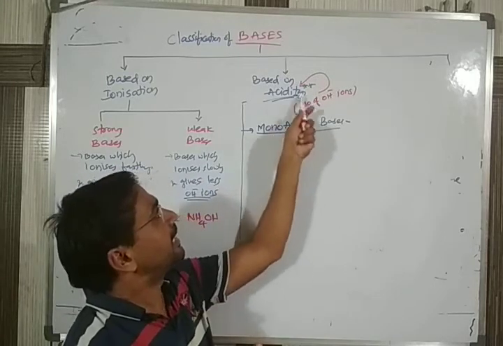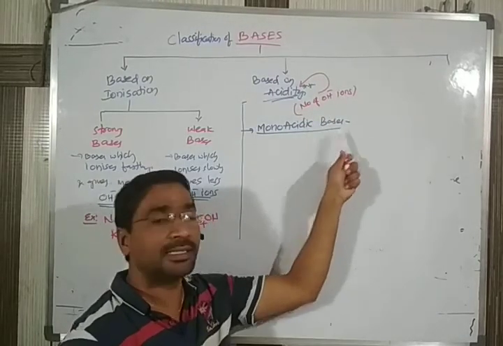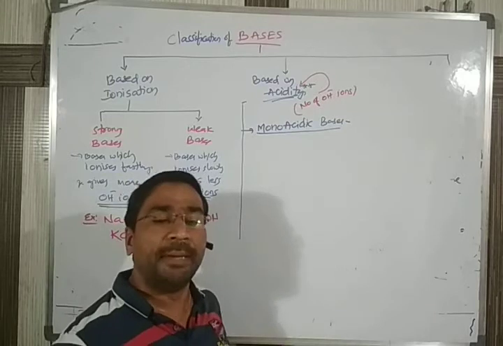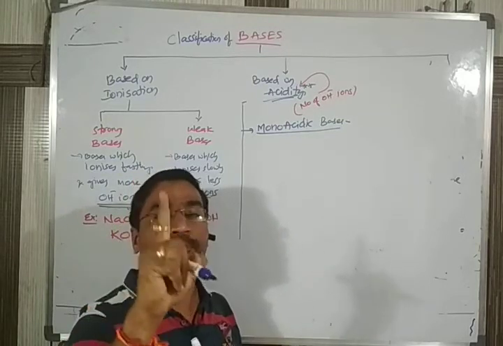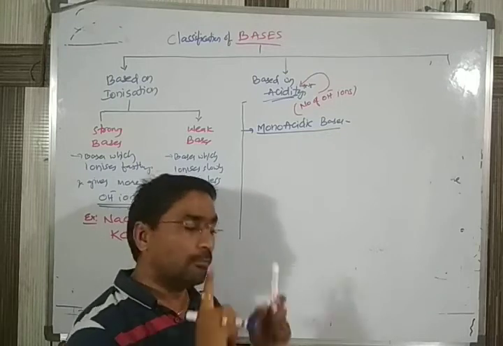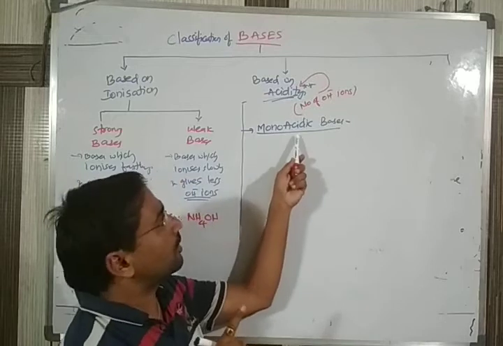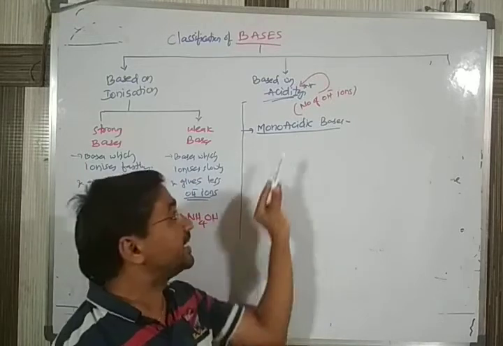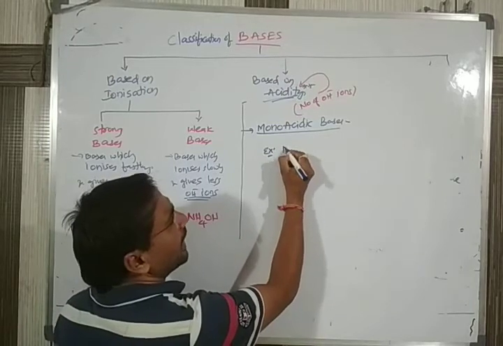Here we are saying acidic means it is giving OH minus ion. How many OH minus ions is the base giving? One. A base which is able to give only one OH minus ion. If one molecule of a base is able to give only one OH minus ion, that is called a monoacidic base. The best example for this is NaOH.